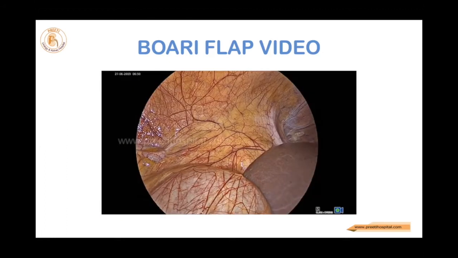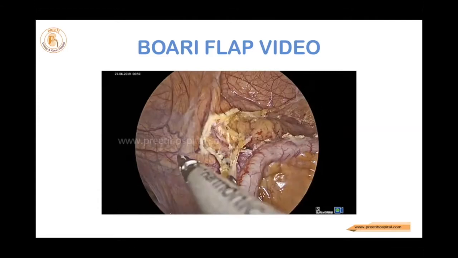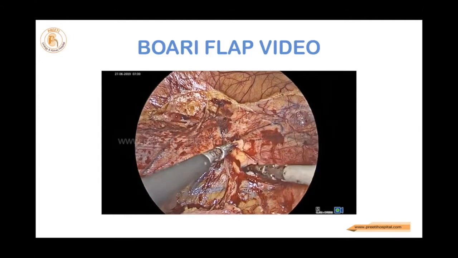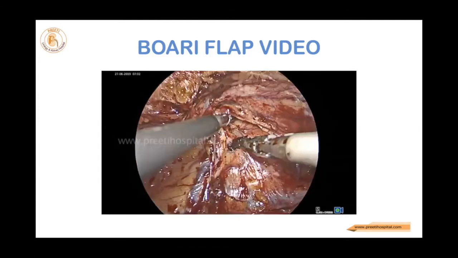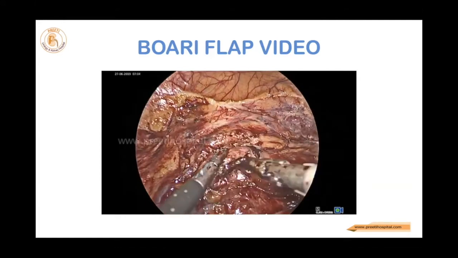First, I started at the upper end. This is the liver and colon. I am reflecting the colon along with the appendix here. You can see this is the area of damage. Wherever a lot of adhesions are there, you have to go slowly. Don't open the pelvis and ureter there.